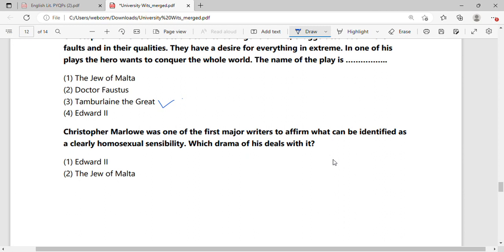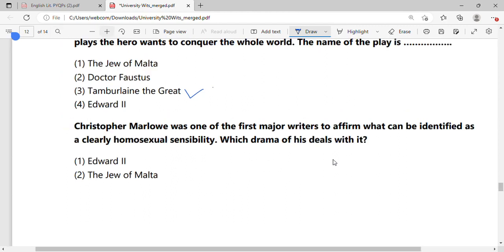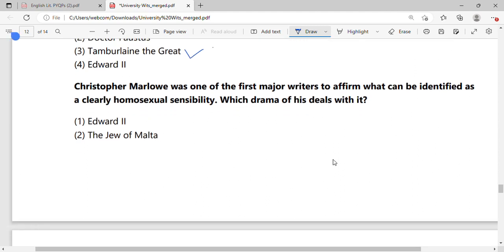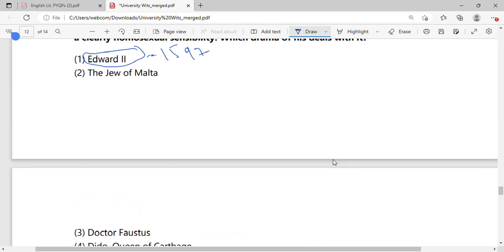Now, Christopher Marlowe was one of the first major playwrights to affirm what can be identified as a clearly homosexual sensibility. Which drama of his deals with it? It was Edward II. We have discussed this. It was performed in 1597, posthumously, obviously.